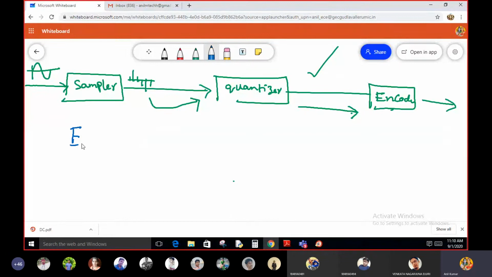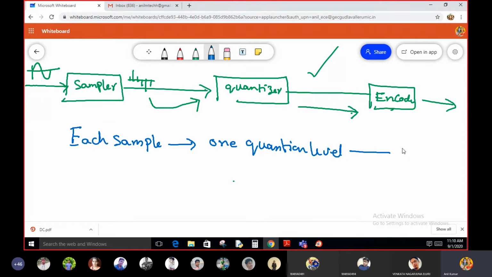Each sample is converted into one quantization level, and each quantization level is converted into V number of bits. Is it okay? The number of bits per one quantization level is equal to dash.